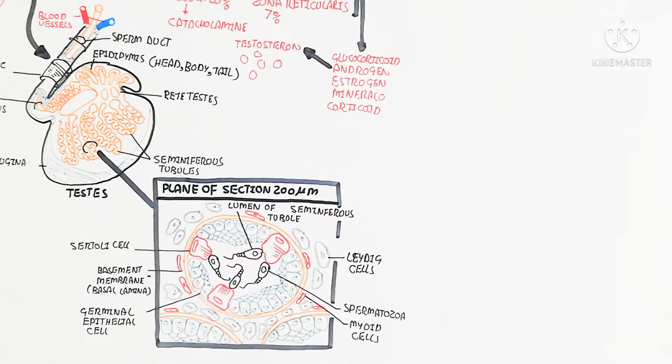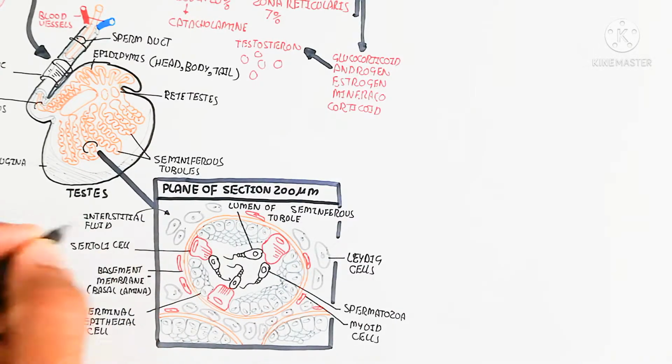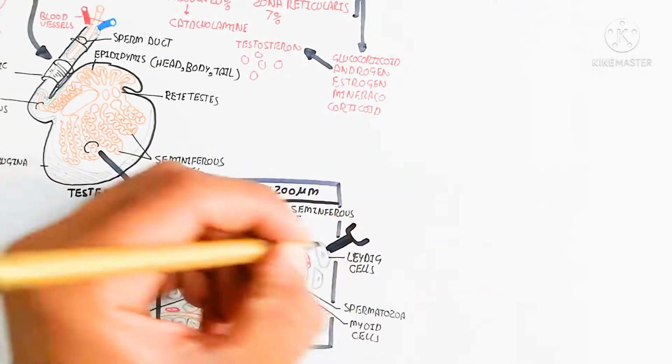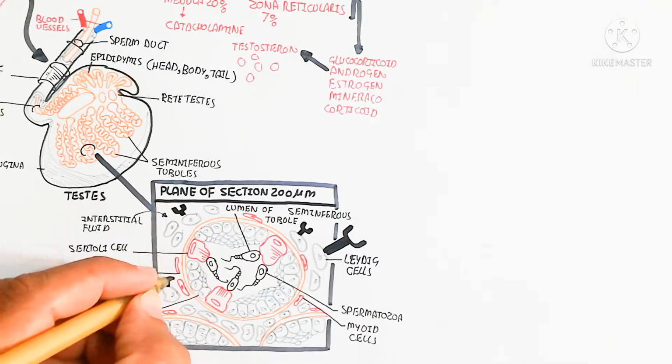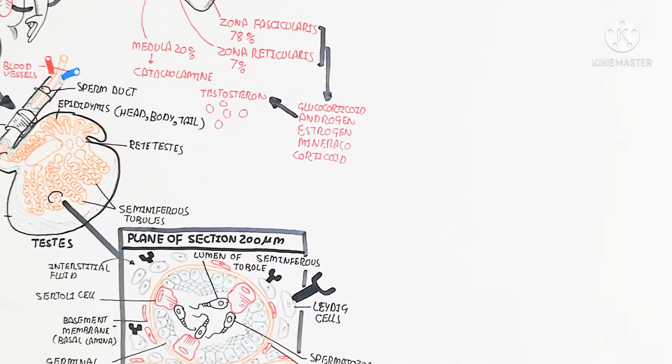The red color is showing the myoid cell, and here is the interstitial fluid, which is used for the nourishment of the Leydig cell also, and the Leydig cell secretes testosterone into the interstitial fluid. The Leydig cell is also known as the interstitial cell.